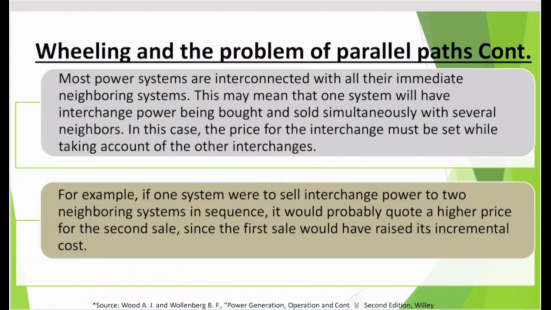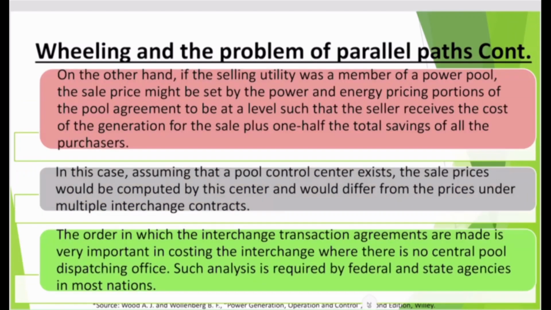For example, if one system were to sell interchange power to two neighboring systems in sequence, it would probably quote a higher price for the second sale, since the first sale would have raised its incremental cost in the beginning.